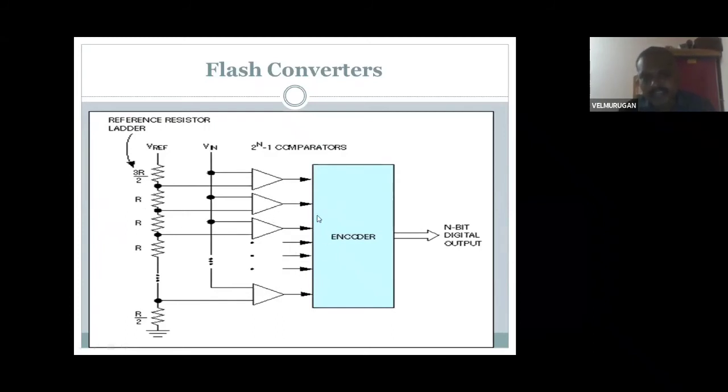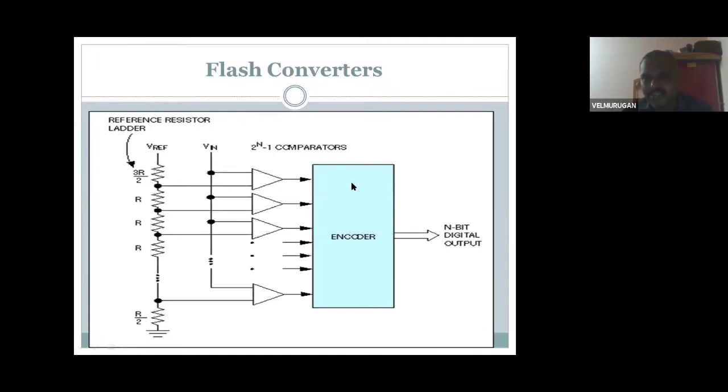From the comparators, you then go to the encoders. The connected encoder gives the n-bit digital output. So the 2 power n minus 1 comparators compare the values, then the encoder converts the analog signal to a digital signal. That's why it is called a flash converter. You can see n number of resistors connected based on the reference, used for the comparators. So there is a reference voltage and the input sine waveform voltage, the comparator compares and gives the output. If there is a signal it will give 1, or if there is no signal it will give 0.